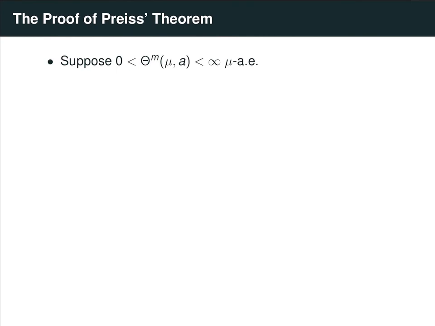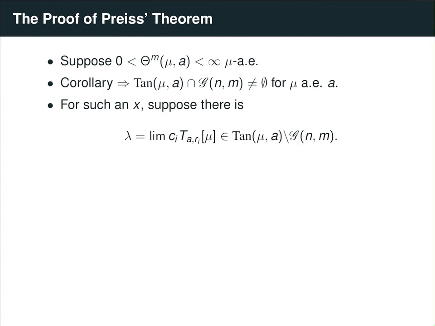So now we show how to use the previous lemma and the black box result of Price to prove Price's theorem. So let's suppose we have a Radon measure mu such that the m-dimensional densities of mu exist at almost every point. So the corollary from the tangent measure theorem on the first slide says that if this is the case, then at almost every point A, the set of tangent measures must contain at least one flat measure. And recall from last week, we also know that the tangent measures are all uniform.